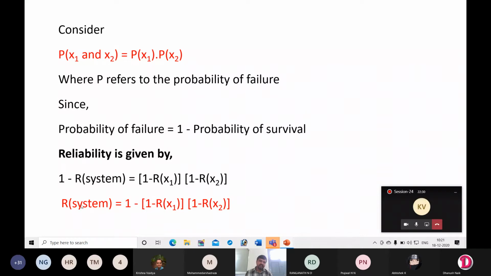Okay, so R here, in this case for a parallel system, we consider as if there are two components like this: R of x1 OR x2, like that we write. The same equation can be written as R of x1 or x2 is equal to 1 minus (1 minus R of x1) into (1 minus R of x2). That you will see in the problems.